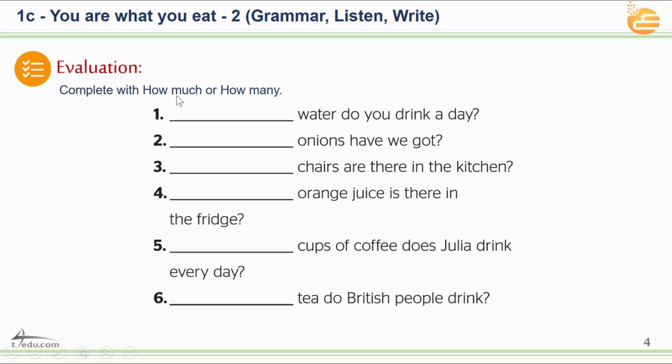Evaluation, complete with how much or how many. Let's see. Number one. So we have questions. Can you see them? All of them questions. And you want to complete them with how much or how many.